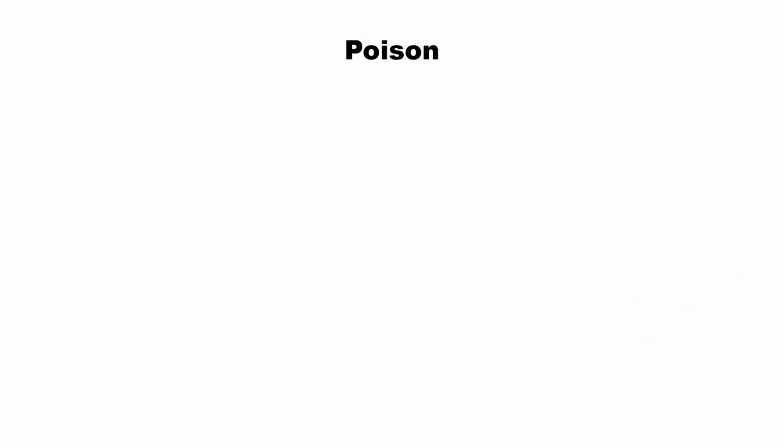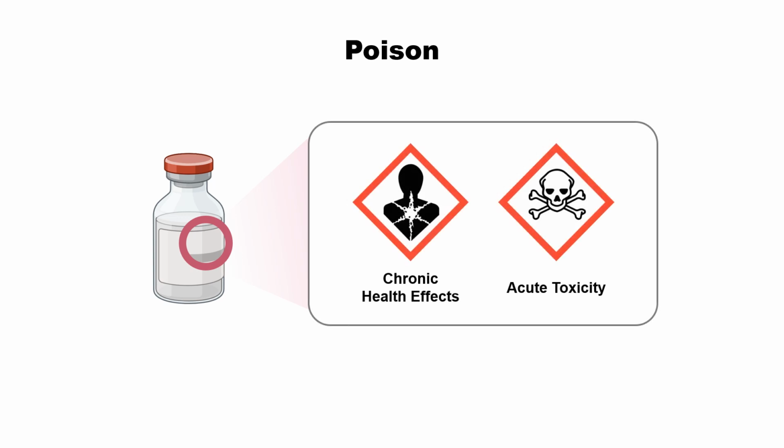Natural product. Poison is a harmful molecule to human health. So these poisons, how could you define how harmful they are?